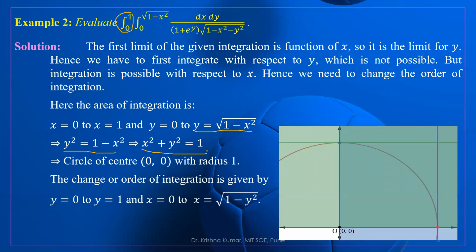So how to change it? Just look here. We are given a circle. What is the lower limit? x is equal to 0. x is equal to 0 means this is x equal to 0, the y-axis. x is equal to 0 to x is equal to 1. Second one, y equal to 0.